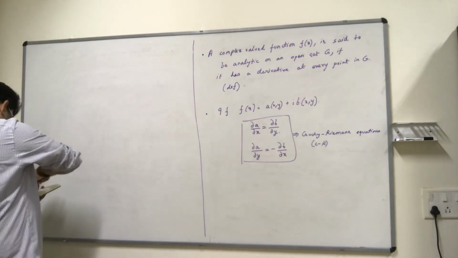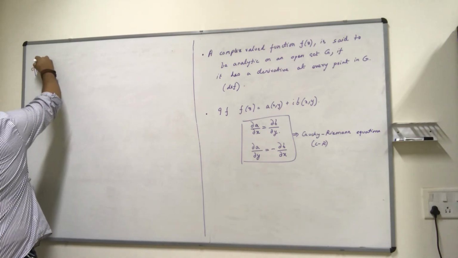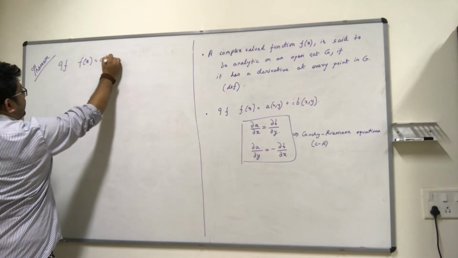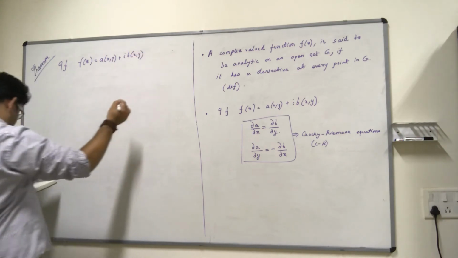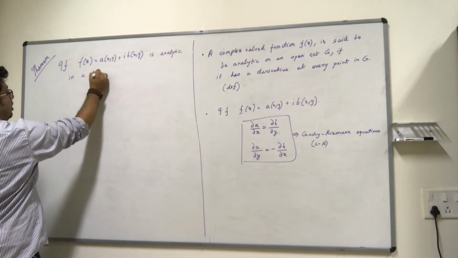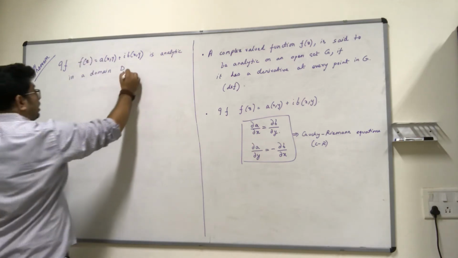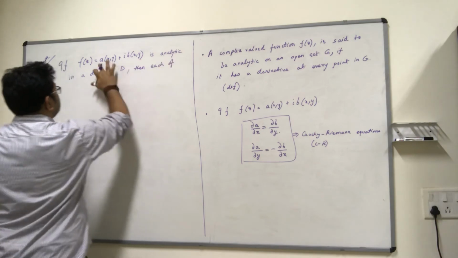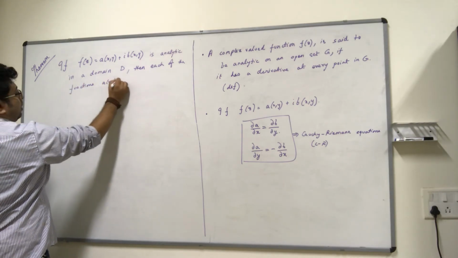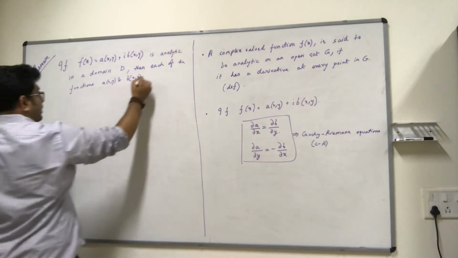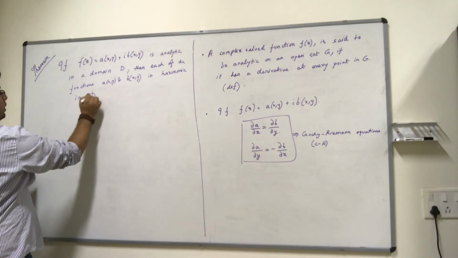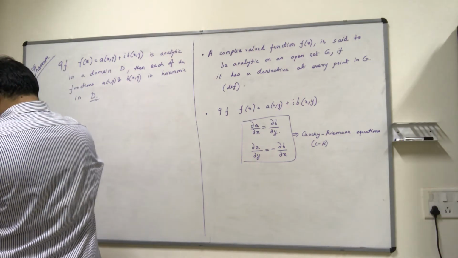So the theorem is, and we are obviously not going to prove it, that if f(z) equal to a(x, y) plus i times b(x, y) is analytic in a domain D, then each of these two functions, a(x, y) and b(x, y), is harmonic in D, D being some domain.